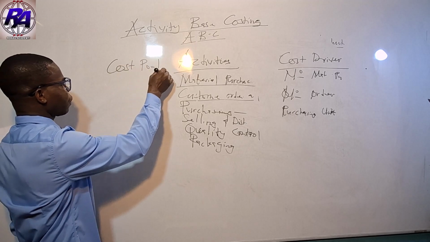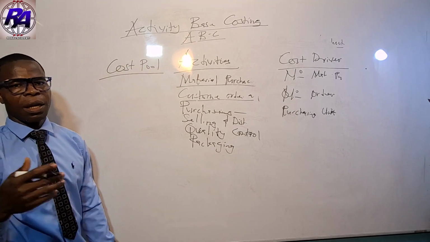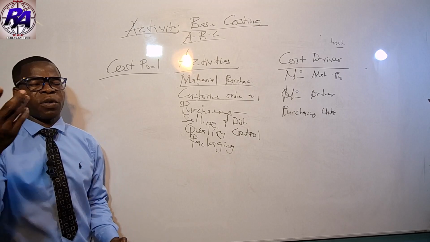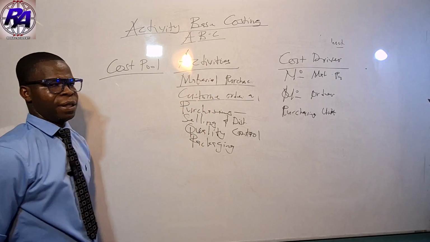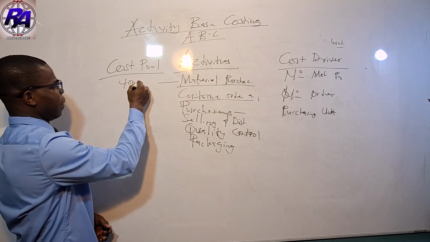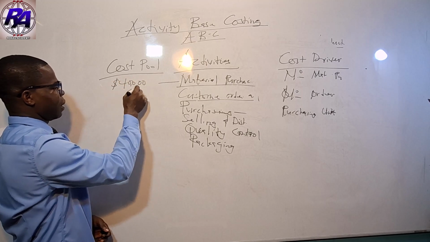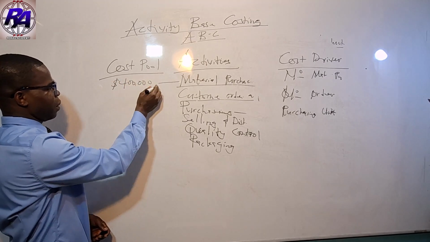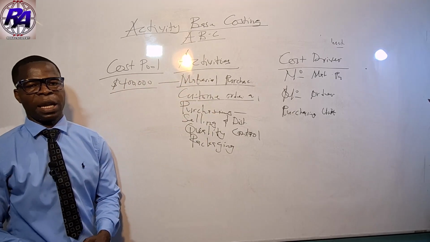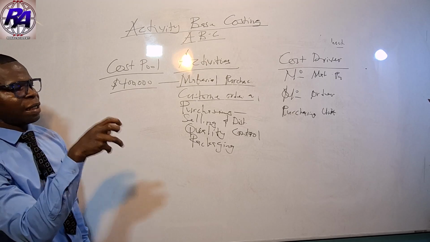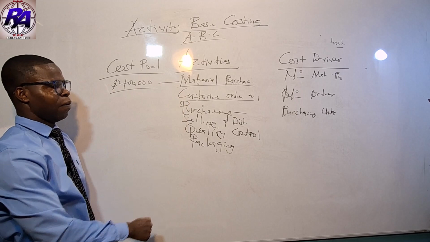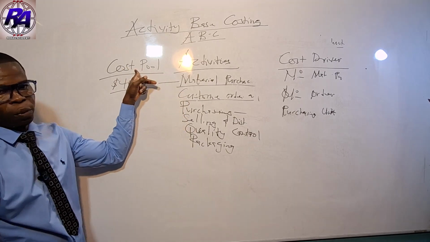Cost pool is just the same as the total overhead cost of a particular activity. So if you have determined the total overhead cost of a material to be, let's say, $400,000, this total overhead cost is what we are looking at as the cost pool.